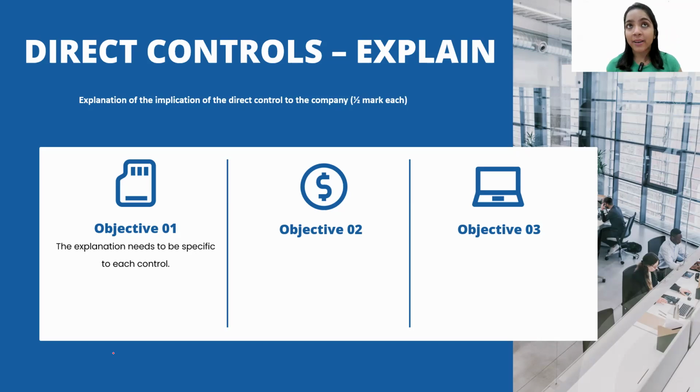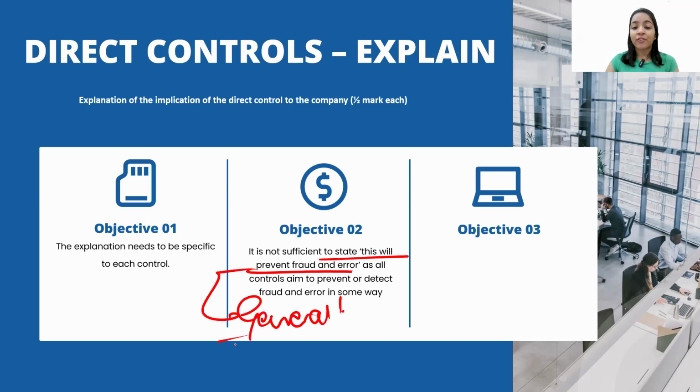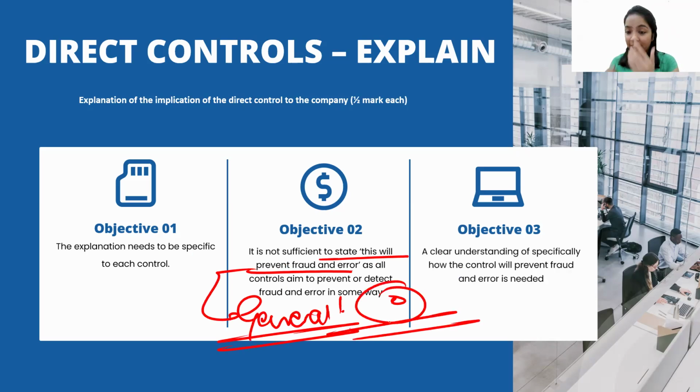The examiner has clearly spoken about this because you guys have a habit of writing general statements. What general statement? This will prevent fraud and error. This is a general statement and you will not get any marks for it.